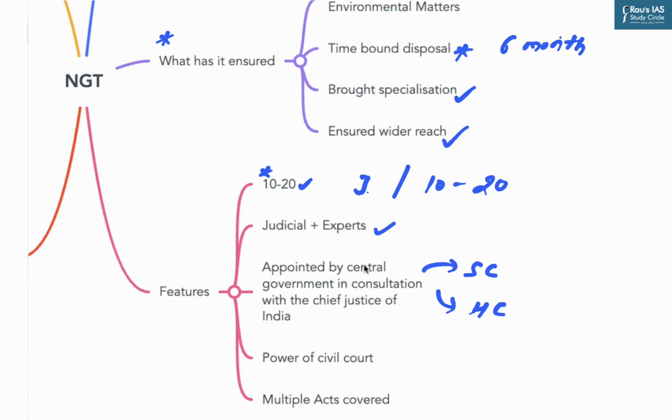The NGT Act further says that the tribunal shall not be bound by the procedure laid down under the Code of Civil Procedure 1908. It has the power of a civil court, but it shall be guided by the principle of natural justice, as we have discussed earlier.